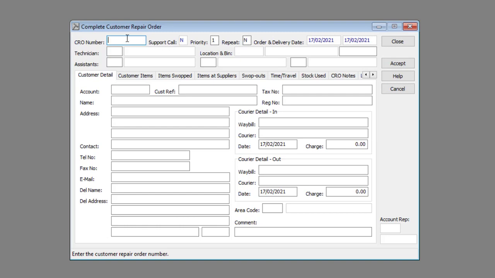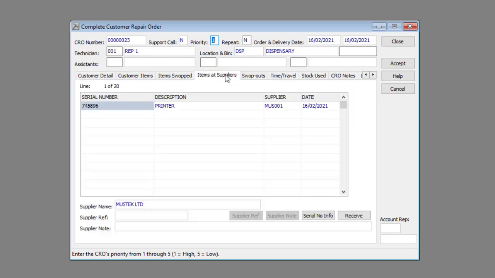Enter or select the appropriate CRO number in the CRO number text box. Click on the Items at Suppliers tab. Select the appropriate item and click the Receive button.